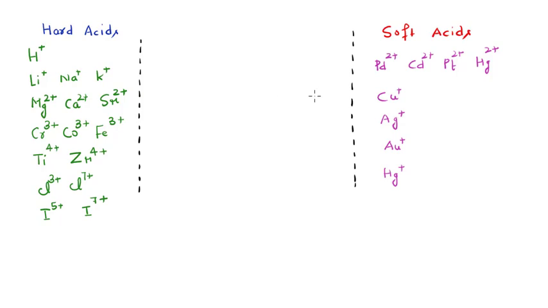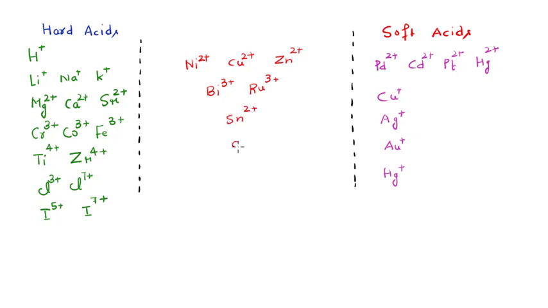Now, in between the hard acids and the soft acids, there is also another category, and that includes the ions such as nickel 2 positive, Cu 2 positive, zinc 2 positive, after that bismuth 3 positive, then ruthenium 3 positive, tin 2 positive, right?